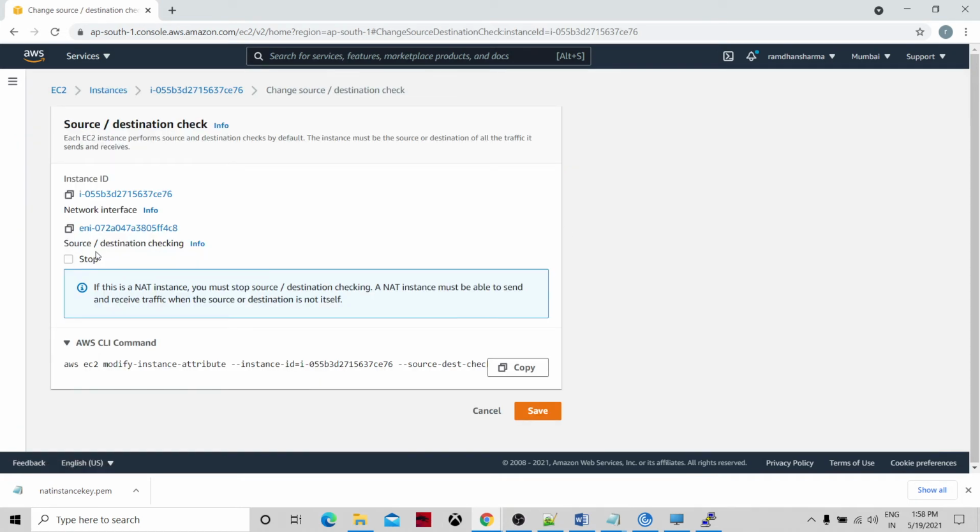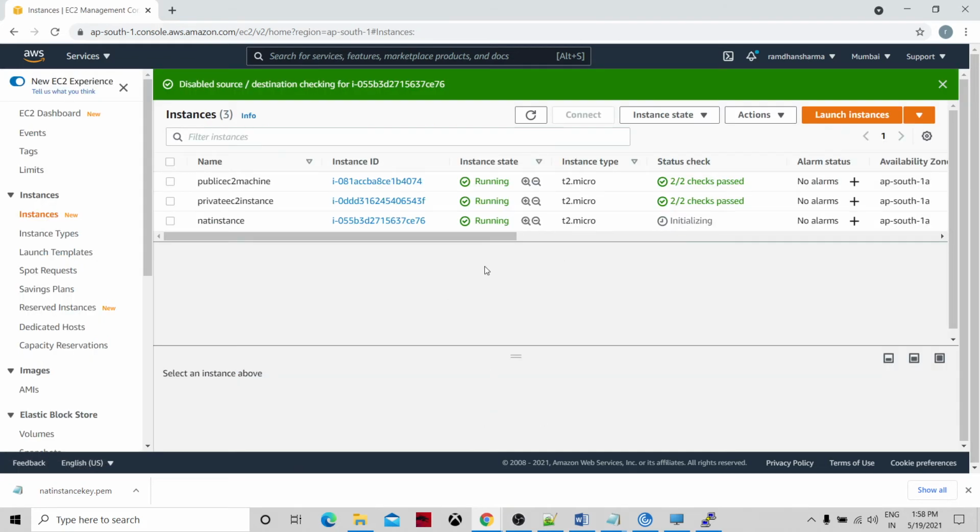By default, it checks the incoming and outgoing traffic, but we don't want to check it specifically. So we are just allowing everything to pass through. We will control the mechanism from the VPC level.